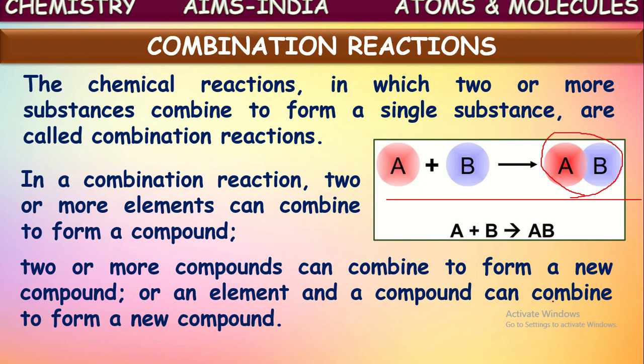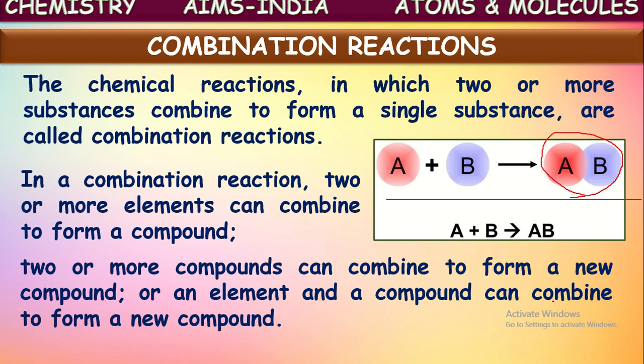And when these two combine, they form a single product called calcium hydroxide, generally called lime water. Anyhow, here calcium hydroxide, slaked lime, is being formed. In this formation of slaked lime, two compounds combine. So two compounds can combine to form a new compound. And the third type of combination they have given here is an element and a compound can combine.